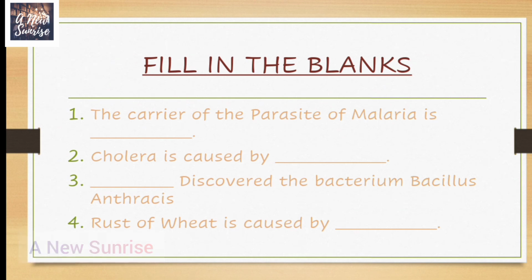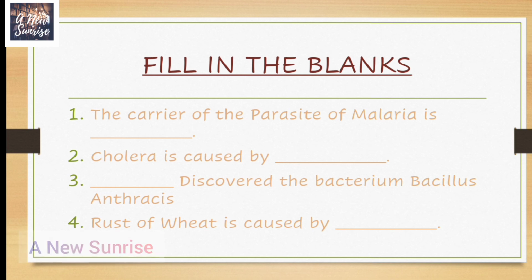Dash discovered the bacterium Bacillus anthracis. Who discovered the bacterium Bacillus anthracis? This is discussed in the topic disease causing microorganisms in animals. Robert Koch in the year 1876 discovered the bacterium Bacillus anthracis which causes anthrax disease. Therefore, the answer would be Robert Koch.